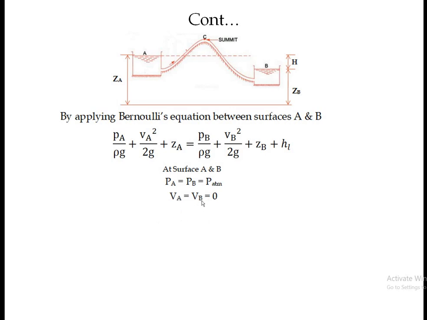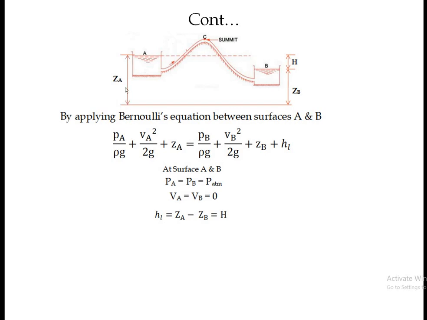Again, VA equals VB. This is the reservoir, so obviously the velocity at surface A is 0, and the velocity at surface B is again 0. When fluid is in the container, it is static fluid. So the velocity at A and velocity at B equal 0, and VA square by 2g and VB square by 2g get cancelled. And finally we will get one equation, that is HL, the total head loss, equals